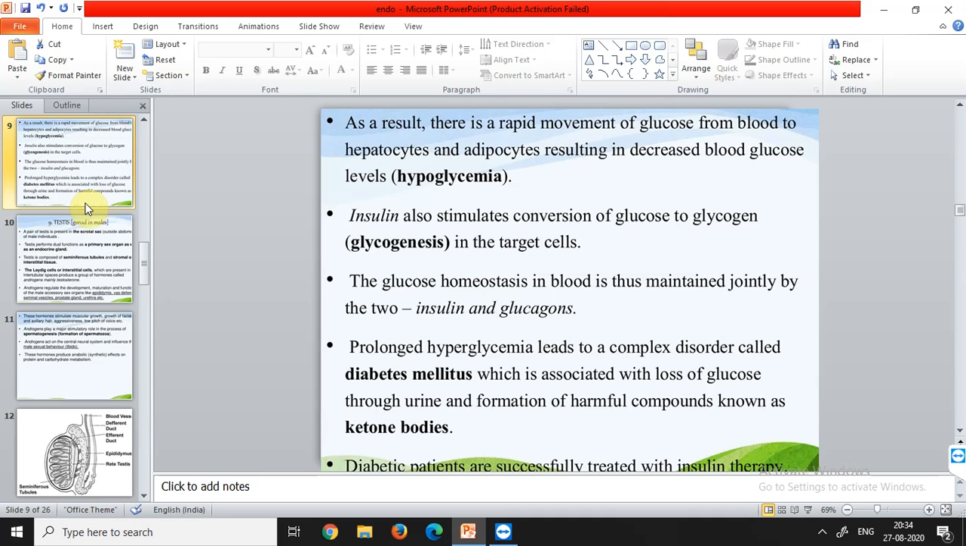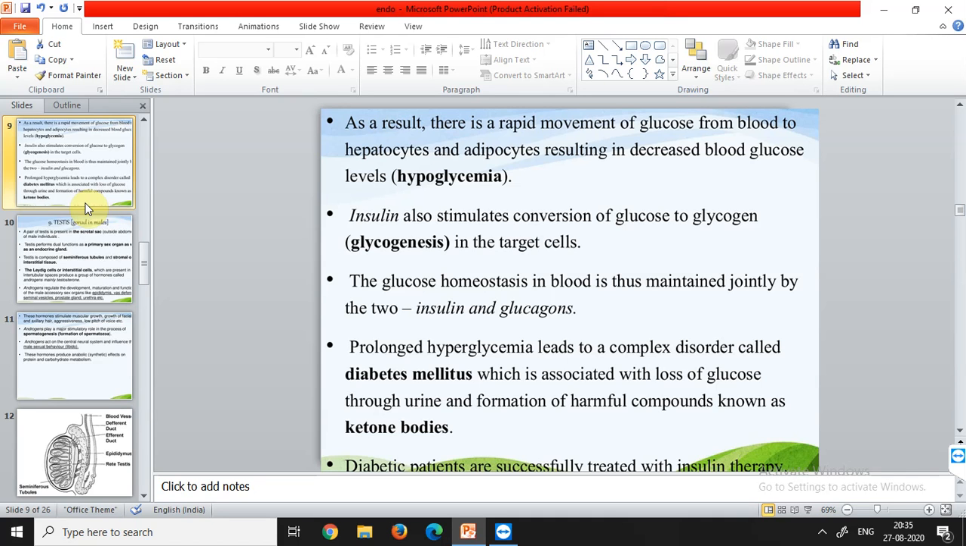Now as a result there is a rapid movement of glucose from blood to the hepatocytes and the adipocytes, resulting in decreased blood glucose levels. So here the hypoglycemia condition will come. Hypo means decreased amount of sugar in our body. Insulin also stimulates the conversion of glucose to glycogen.